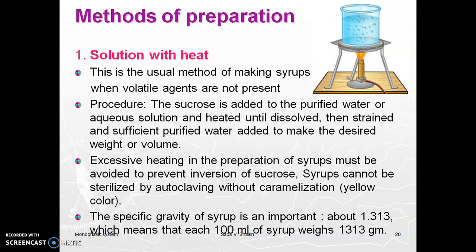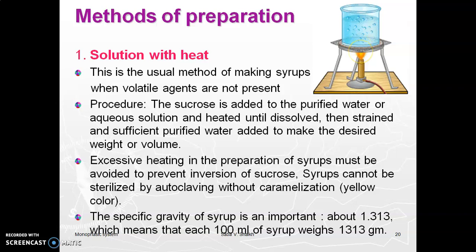Method of preparation of syrup. First method is solution with heat. Now here simply I would like to tell you that you take a beaker, add the sugar and water into the beaker, then heat the solution with continuous stirring and you can get the syrup. This is called solution with heat.